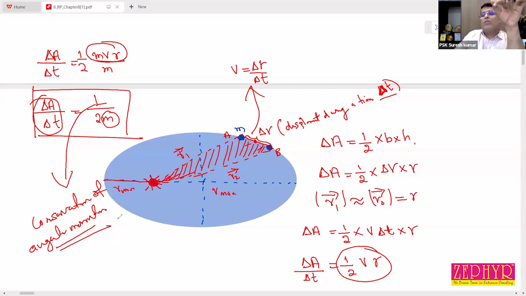So areal velocity, the area swept by the planet in unit time, is a constant. In the equation, it is equal to L by 2m, where L is angular momentum. So conservation of areal velocity leads to the conservation of angular momentum. Is the derivation clear? Yes, sir.